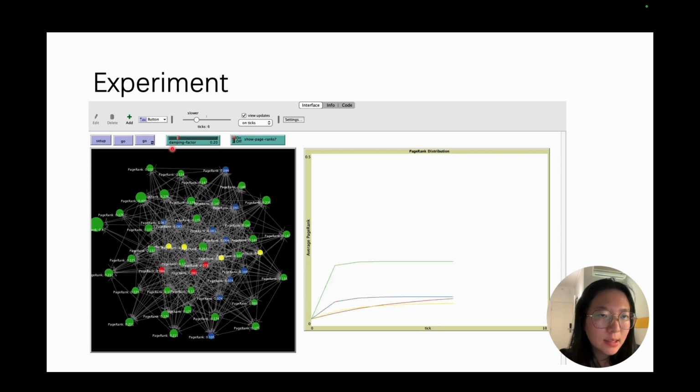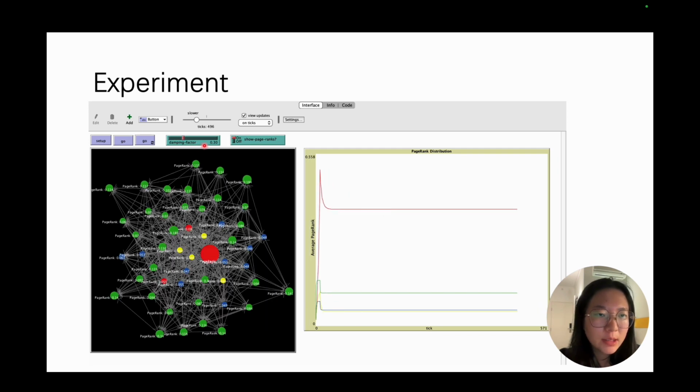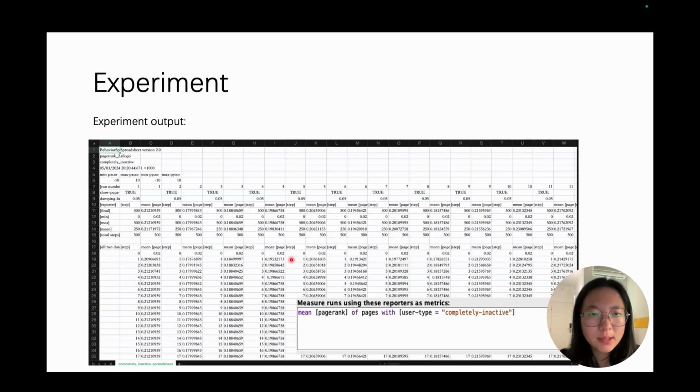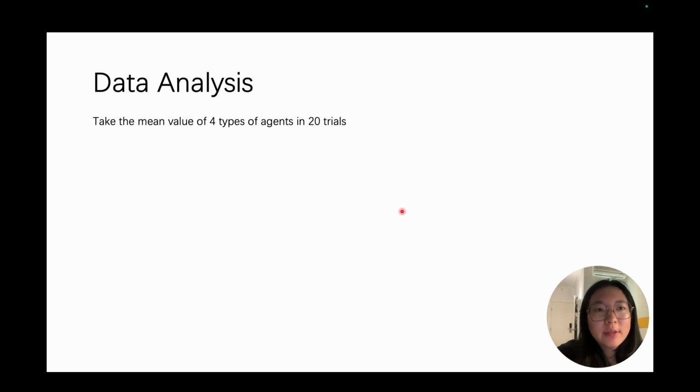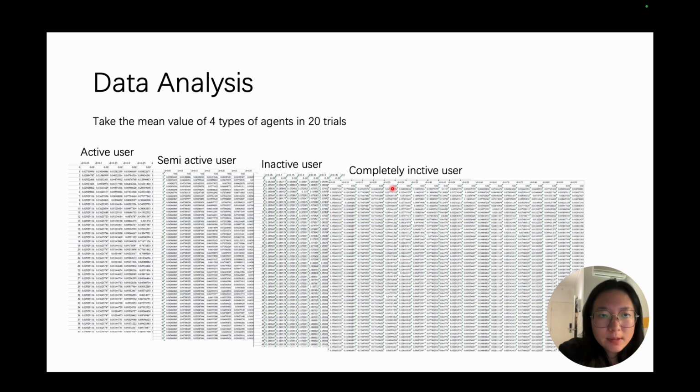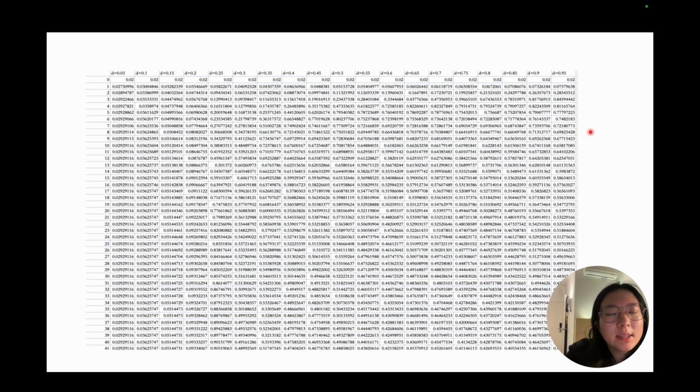As we can see, the damping factor is increasing by 0.05, and we record the mean value of each type of user. The mean PageRank value becomes the table. So now we are going to do our data analysis. We take the mean value for 4 types of agents in 20 trials. Just like this, everything is listed as numbers right now, and now we're back to our question.